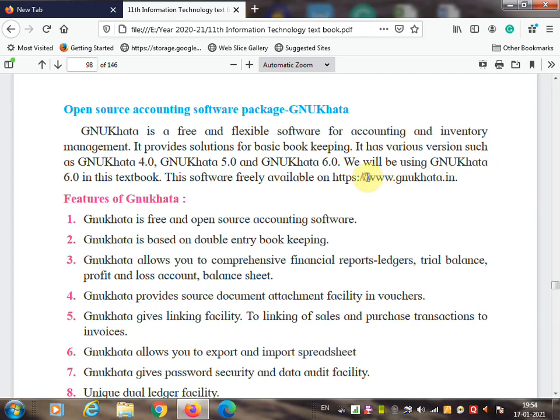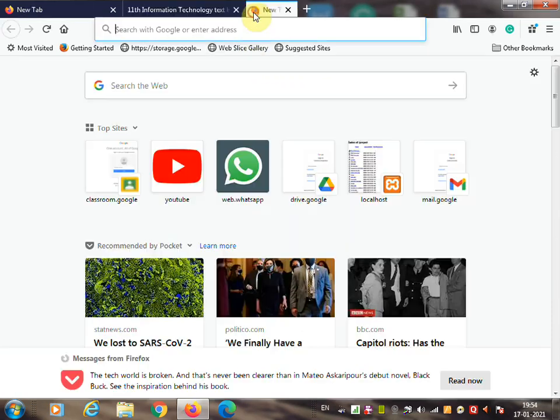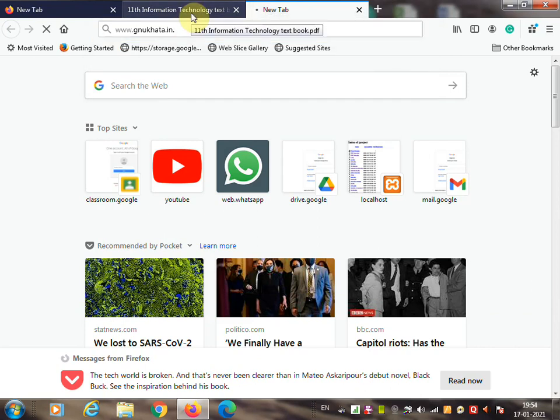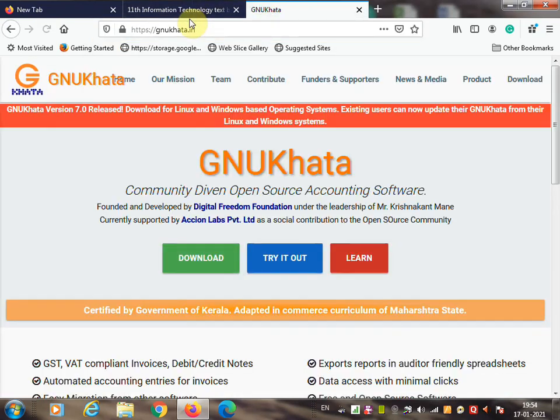I'll show you how to download. So you are going to search this website www.gnukhata.in. Once you type, you will see the GNU Khata website appear on your computer screen. In this, there are 3 buttons given. First is for download, second is try it out, which means you can directly use this software online, and you can click on learn to learn this software.